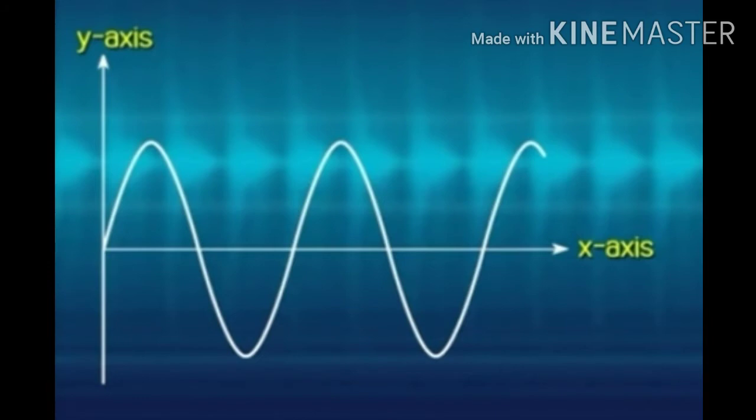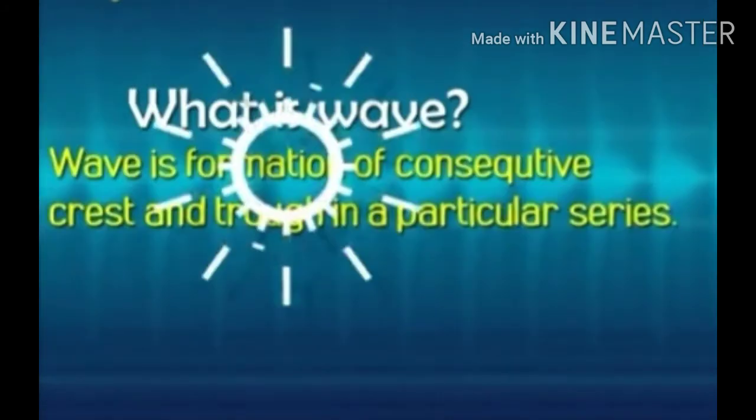That means by combining these two, the peak and the valley, we will get the wave. That means what is wave? Simply, basically, it's a formation of consecutive crest and trough in a particular series. It's called a wave. Now next we have to understand what is this crest and trough.